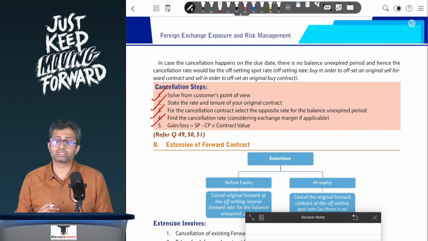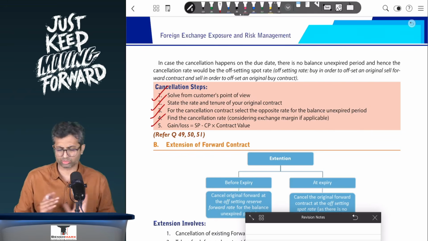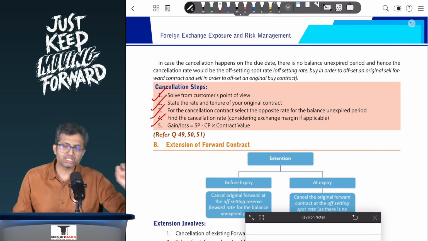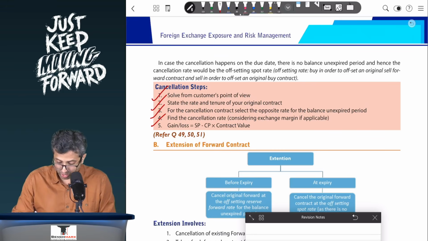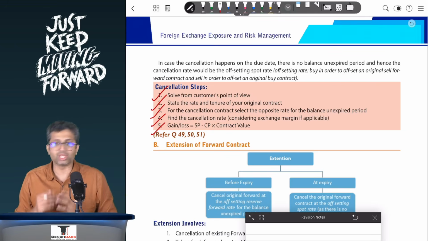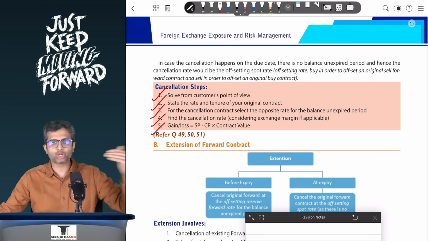Once you have found the cancellation rate, you will find the gain or loss on cancellation as, let us say, the selling price minus the cost price. Let's say the cancellation rate is 82 rupees per dollar, in which case 82 minus 80 into $1,000, this will be your gain or loss on cancellation. Remember, this gain or loss on cancellation may be fixed today, let's say on 1st March. However, it will actually materialize when the contract was due to expire.